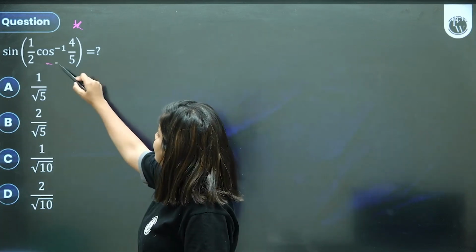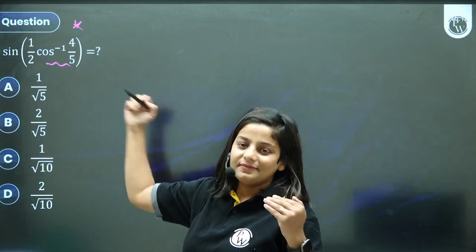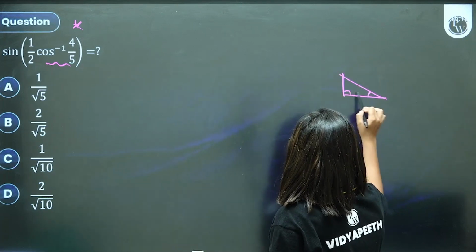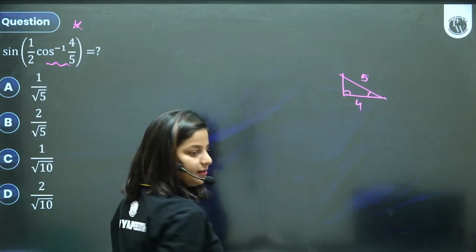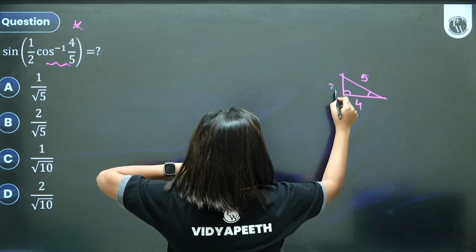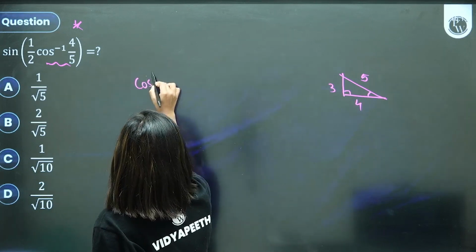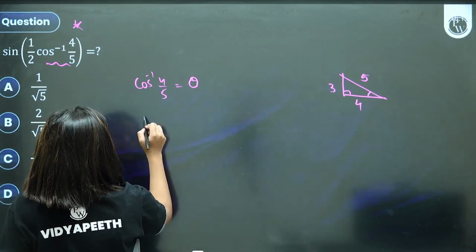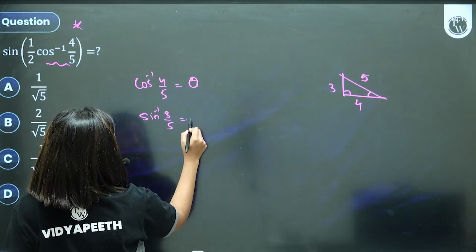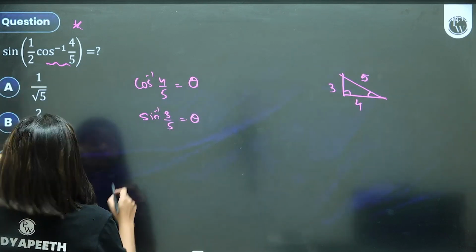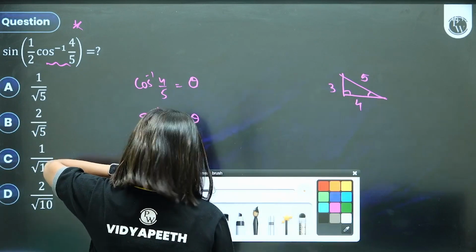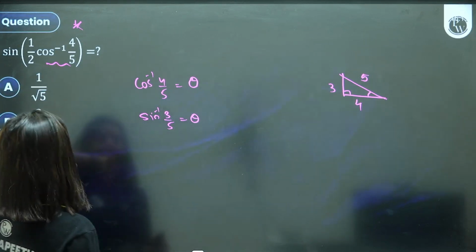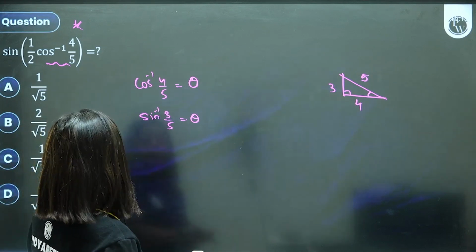चलो एक काम करते हैं. Cos inverse 4 by 5. Outside there is sine, inside there is cos inverse. Mismatch है. Let's try to match it. Cos inverse 4 by 5 can be easily converted in terms of sine because you all know this Pythagoras theorem method. It's a 3, 4, 5 triangle. So if I say cos inverse of 4 by 5 is, let's say, theta, then sine inverse of 3 by 5 will also be equal to theta. Substituting in this, I'll get 1 by 2 sine inverse 3 by 5. That's not going to be really helpful. कुछ बढ़िया इसमें लॉजिक लगाना होगा बच्चों.